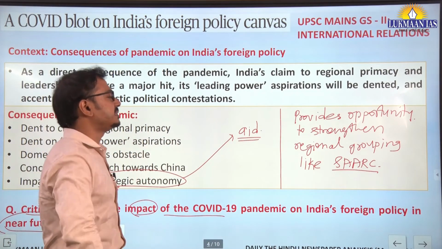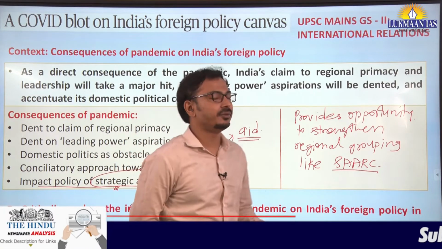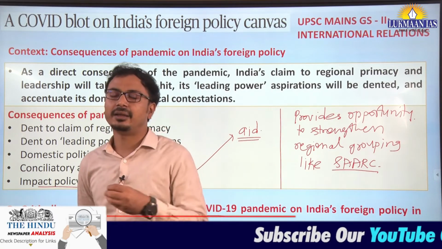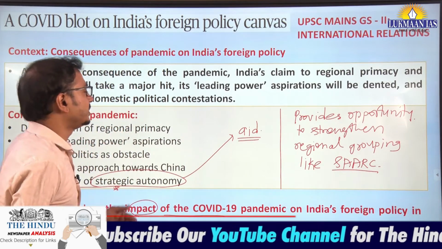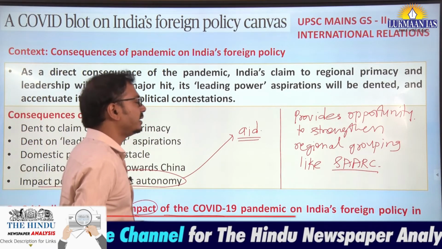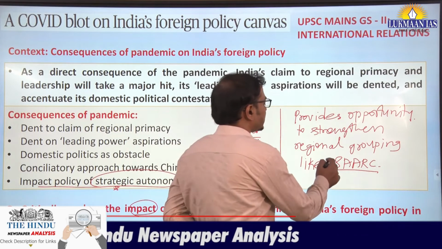At present, we can see an improvement in the bilateral relations between India and Pakistan, which earlier proved an obstacle.